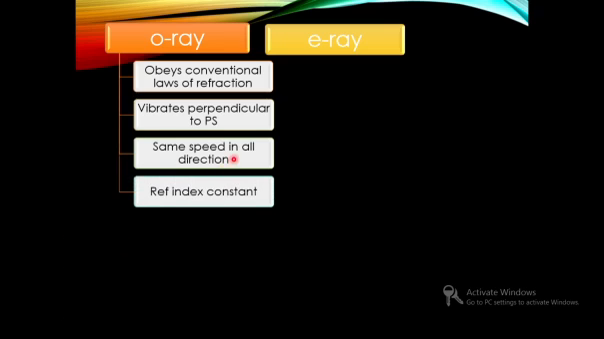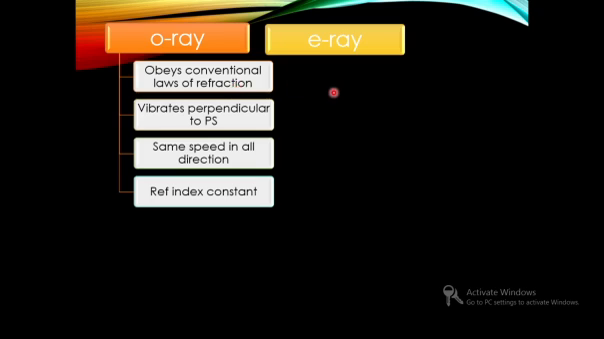And why are they moving with the same speed? Because for them the refractive index in any direction is the same. So the refractive index is constant in all directions, and hence it will have the same speed, and they have vibration of electric vector perpendicular to the principal section, and hence the name ordinary ray. And it is just the same ray we obtain in a conventional refraction.